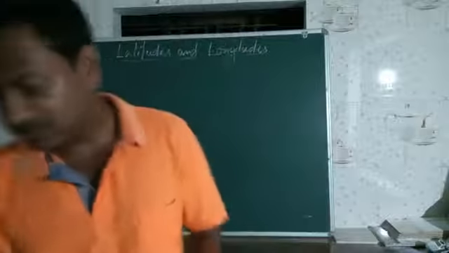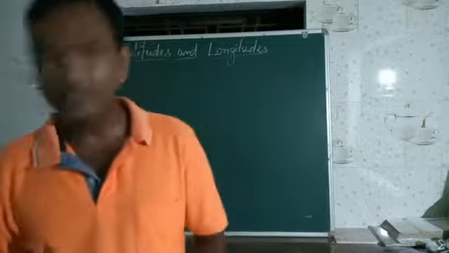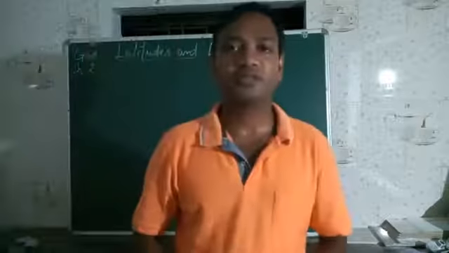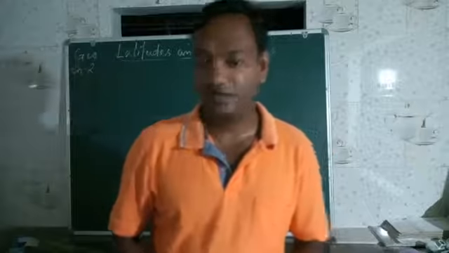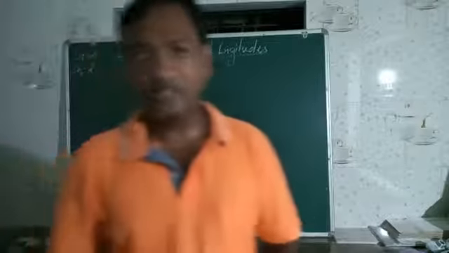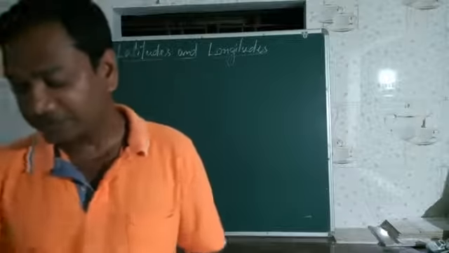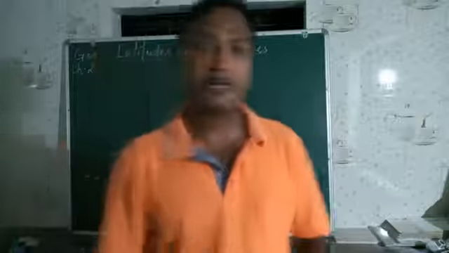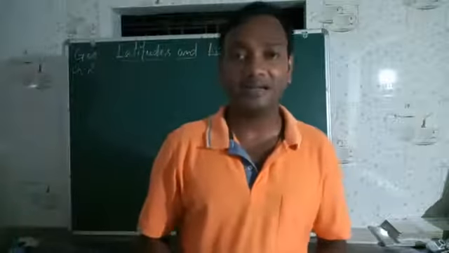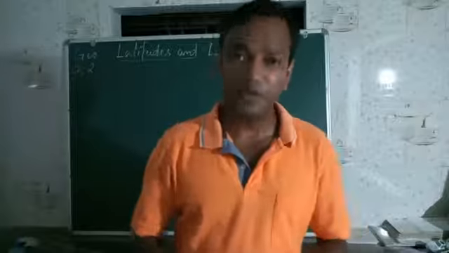In 1884, there was a conference, the International Prime Meridian Conference. It was agreed to divide the world into 24 standard time zones. So it was decided that there will be 24 standard time zones.